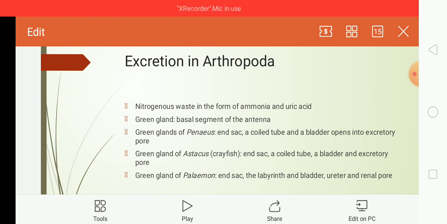Now, why are there two types of nitrogenous waste, ammonia eliminated by crustaceans and uric acid? This is because of the need to conserve water. Organisms in an aquatic medium excrete their waste as ammonia, and ammonia requires lots of water to be dissolved. They can afford that loss of water because they are already in an aquatic medium.